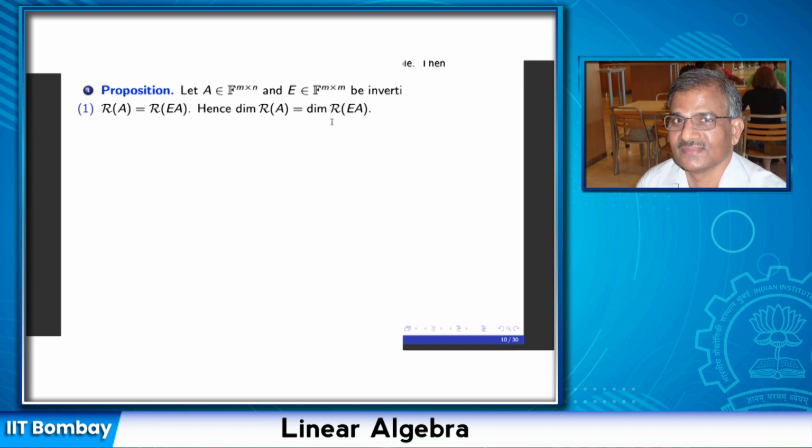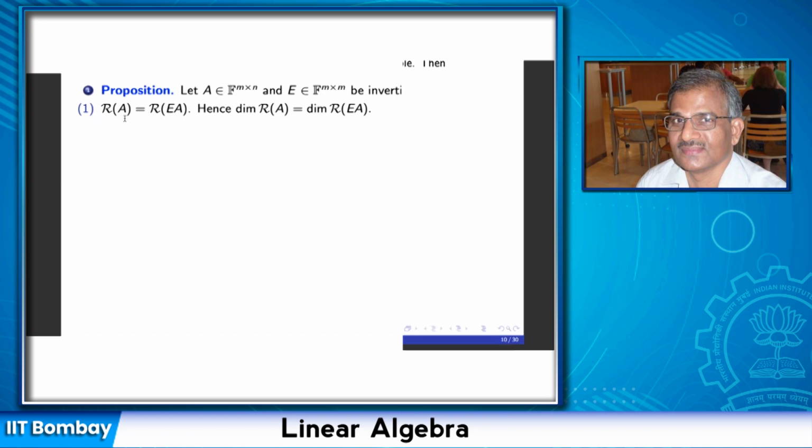Okay, how is it going to be applied to Gauss elimination? In Gauss elimination, the row operation is carried out by pre-multiplying A with an elementary matrix. This E becomes an elementary matrix. We know that an elementary matrix is invertible.